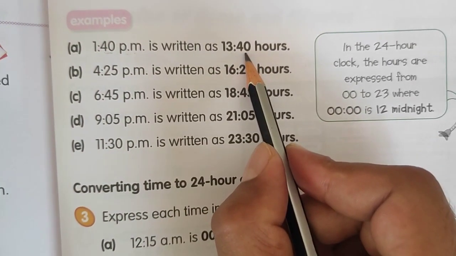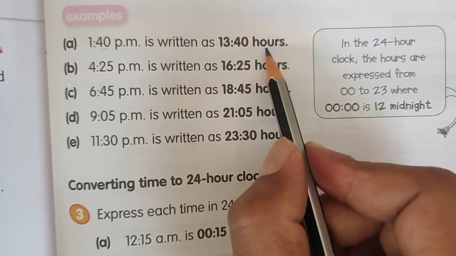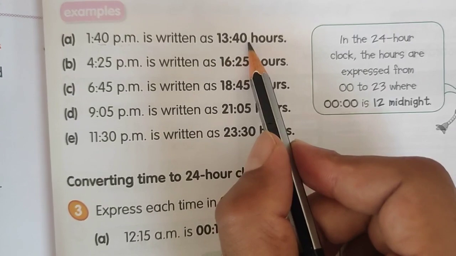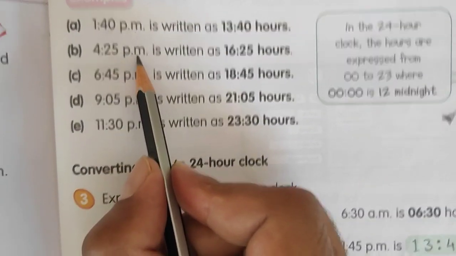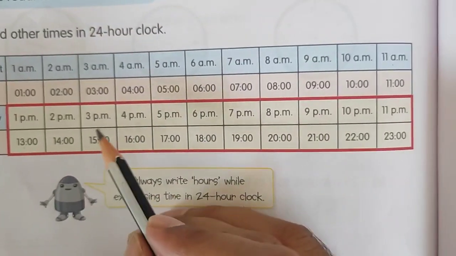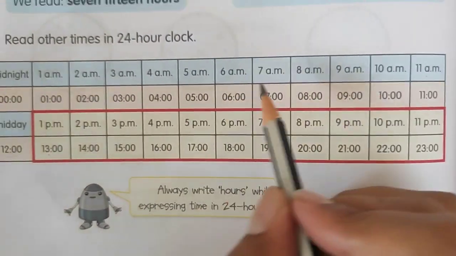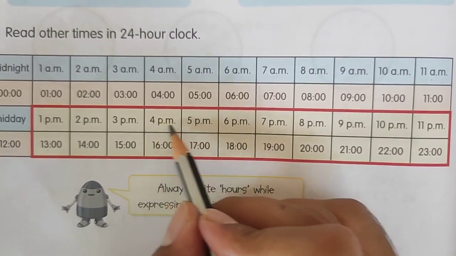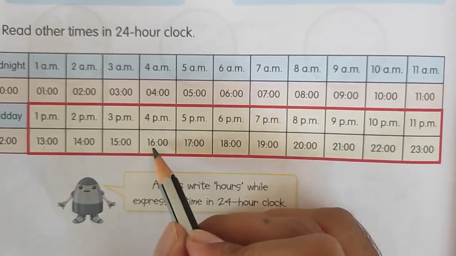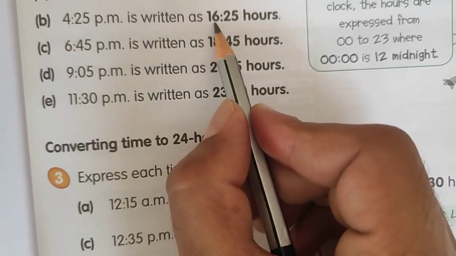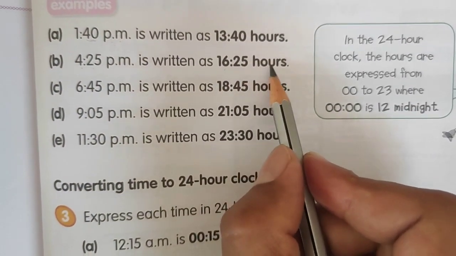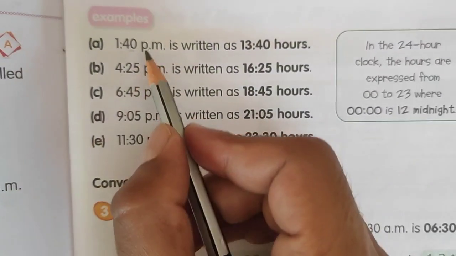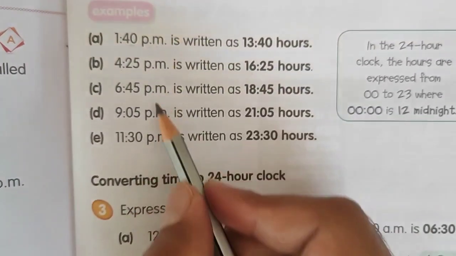So 13:40. But here what will come? Hours, because we are converting it to 24-hour clock. Like this 4:25 p.m. So come here again, 4:25 p.m. So find out 4 p.m. See here 4 p.m. is there. This 4 p.m. will become 16. So here I am writing 16 and these minutes are as it is, 16:25 hours. So like this PM time we can easily convert.